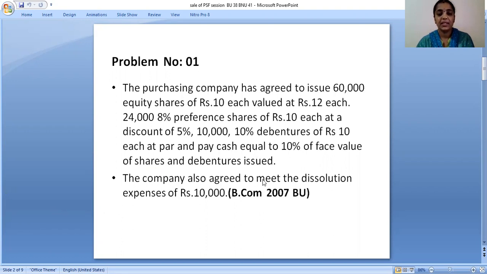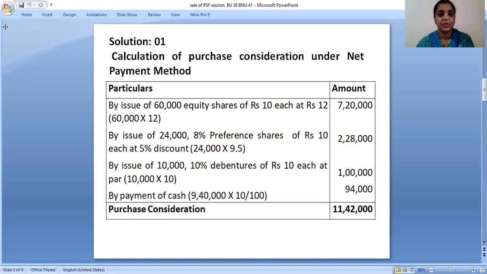The company also agreed to meet the dissolution expenses of rupees 10,000. So the company meets the dissolution expenses of 10,000. Okay, so this is the problem. Let's see how to solve it.